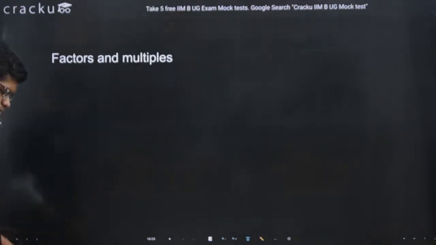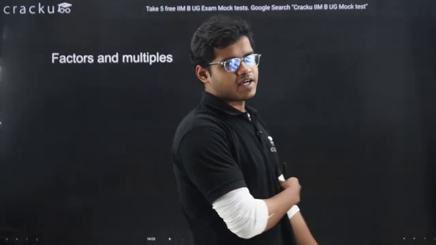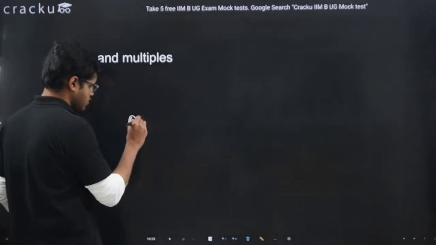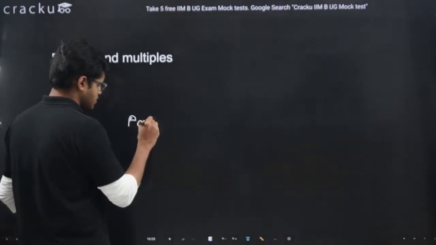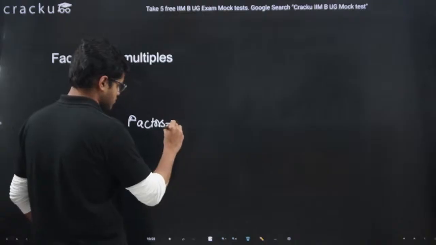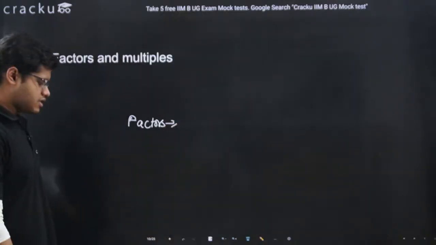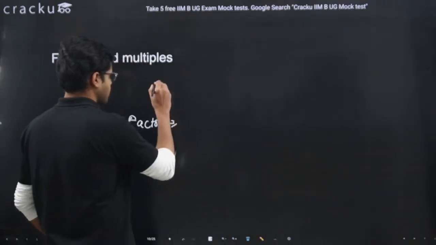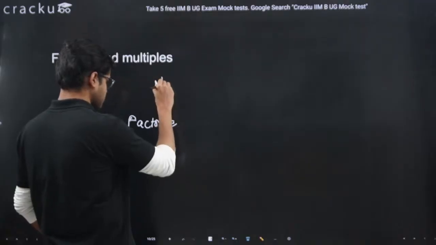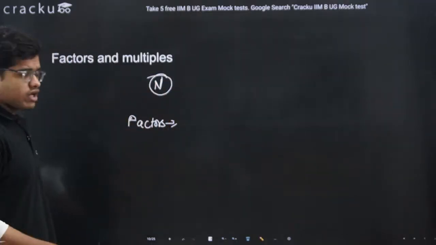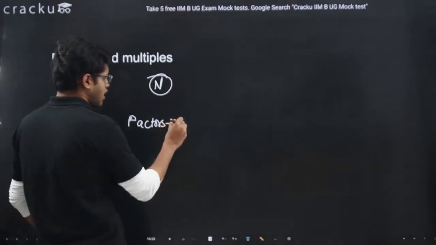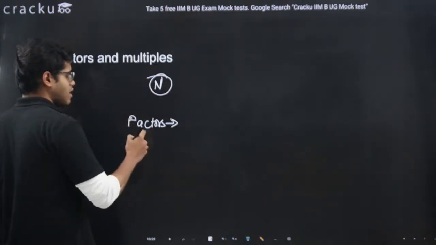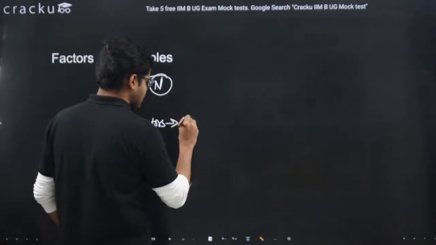Then we are having factors and multiples. Now, factors and multiples. As I have told previously, the meaning of factors is any number. Say if I am taking factors of number n. What is the meaning of factors? We can say a number is a factor of n means that number